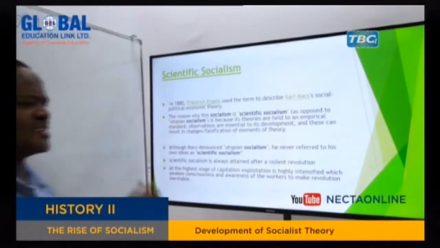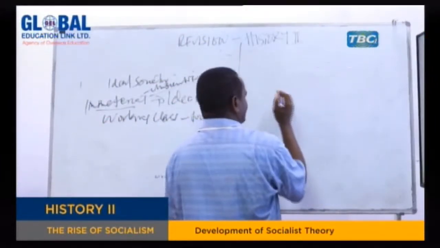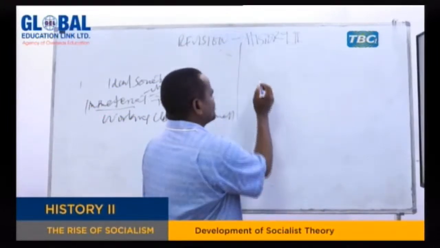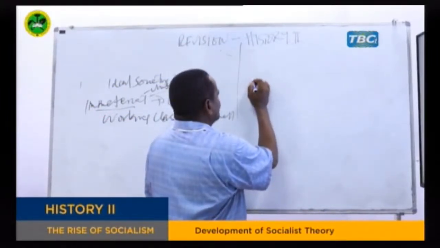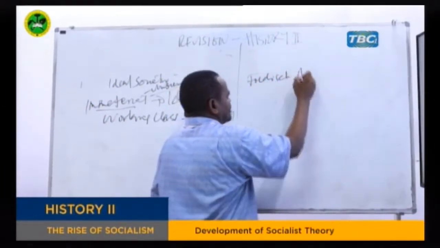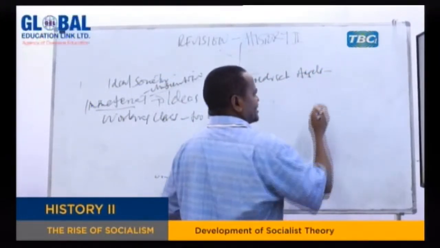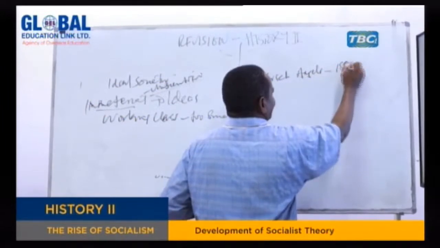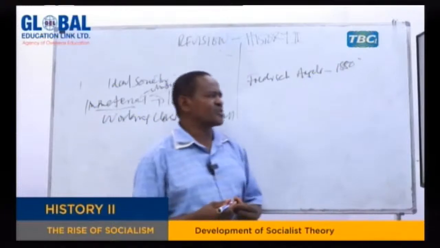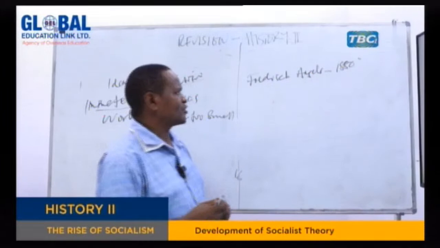My dear students, after we have looked at that, let's now go to scientific socialism. The term scientific socialism was not used by Karl Marx from the very beginning. Marx never used the term. It was in fact first used by Friedrich Engels, in 1880, to describe the kind of socialism he built with Karl Marx, to distinguish their socialism from utopian socialism.